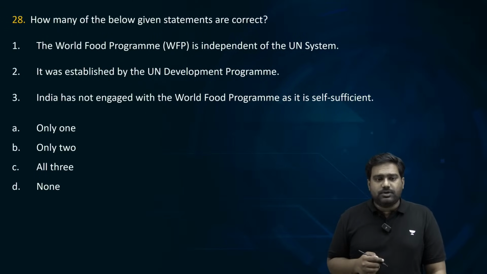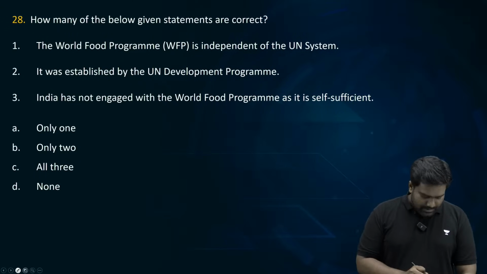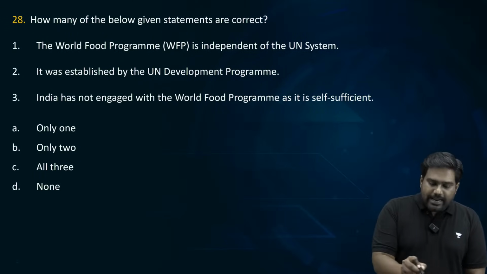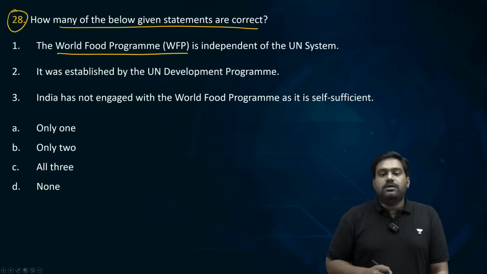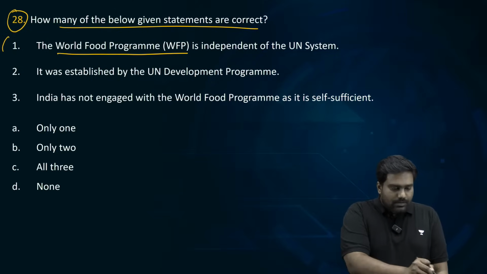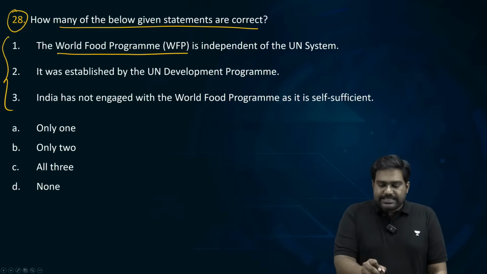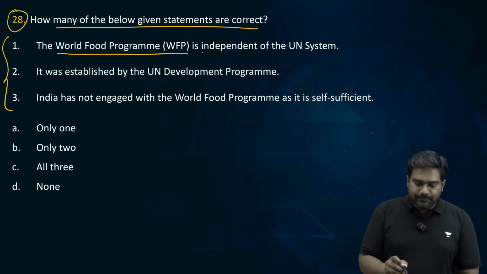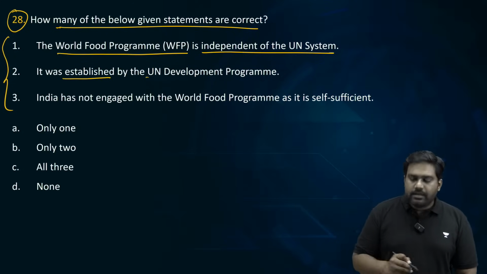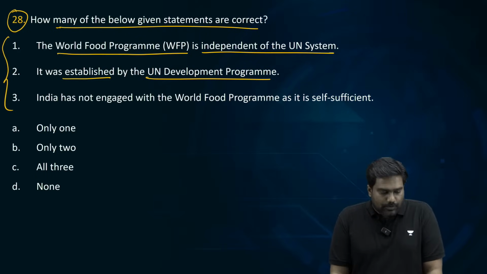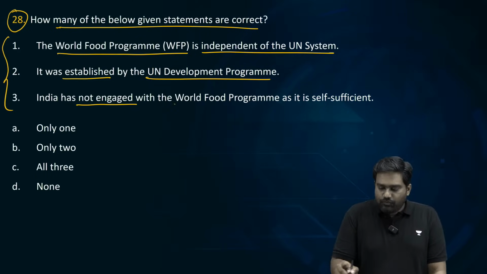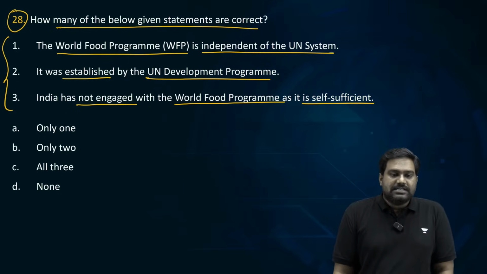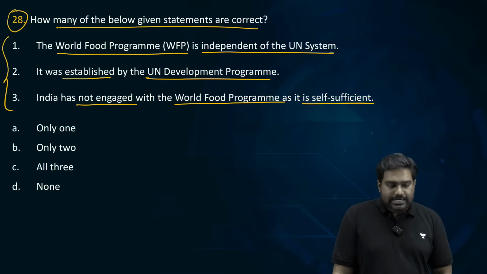Now let's look at question number 28. How many of the below given statements are correct with regard to World Food Programme? The World Food Programme is independent of the UN system. It was established by the UN Development Programme. India has not engaged with the World Food Programme as it is self-sufficient. Take a few seconds and try to give me the right answer.